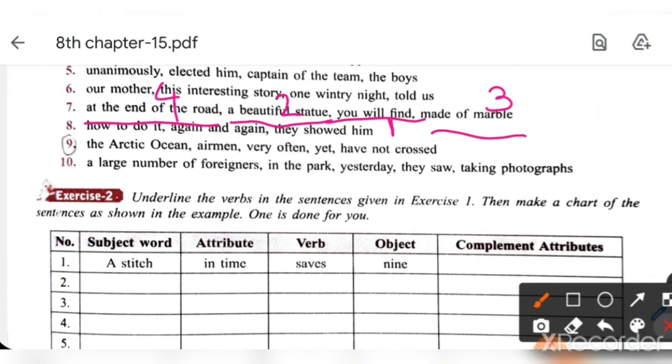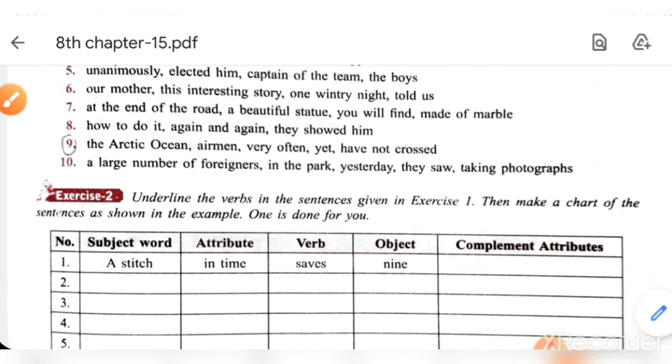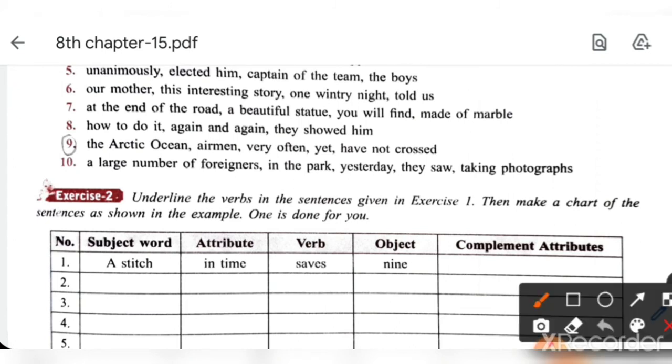Understood? Now the next one, the 8th one. How to do it again and again they showed him. So the first part is the subject. They showed him how to do it again and again. Understood?